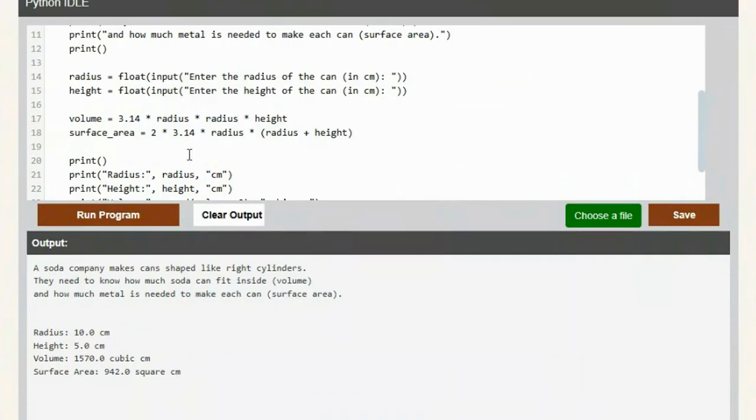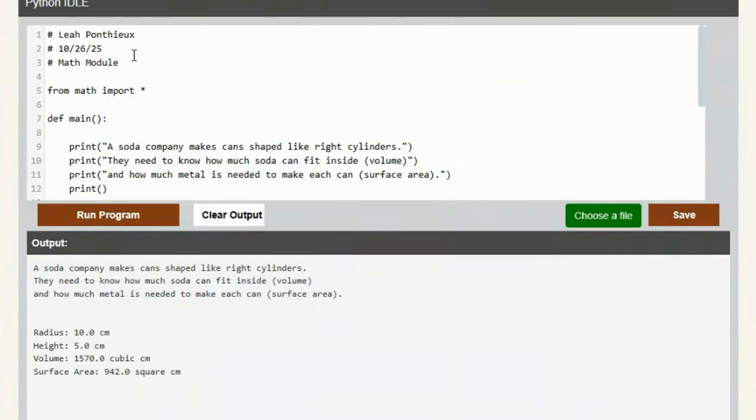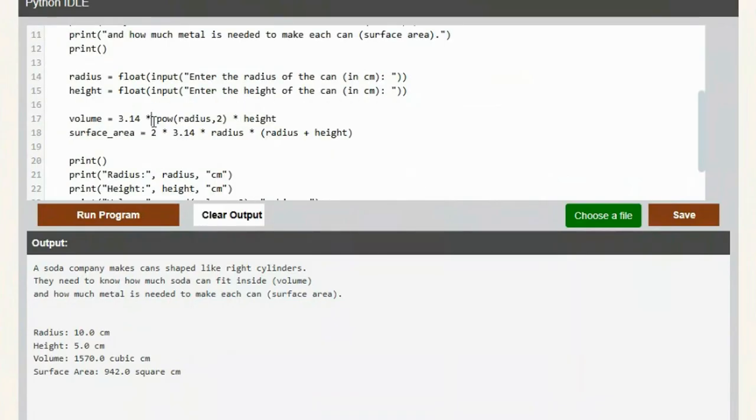Well, you don't have to. You can do the power function, radius to the second power, if you have this line from math import. If you don't have the from math import correct, this wouldn't have worked. So maybe that's why you changed that to radius times radius instead of squaring the radius.